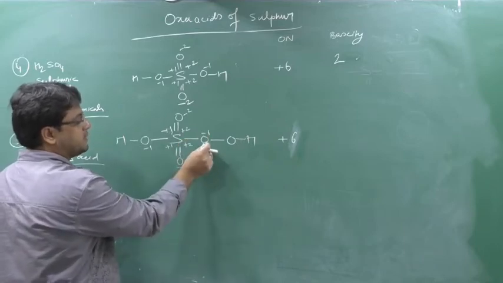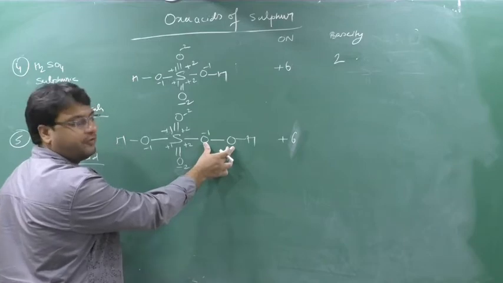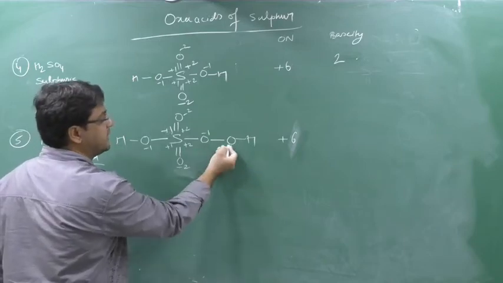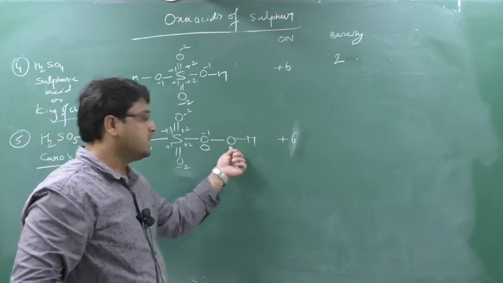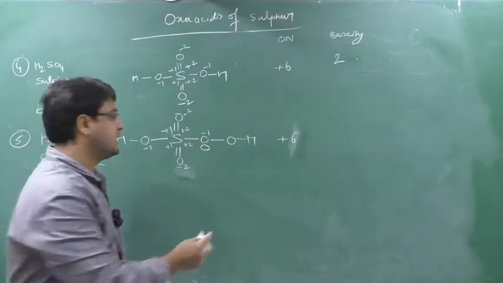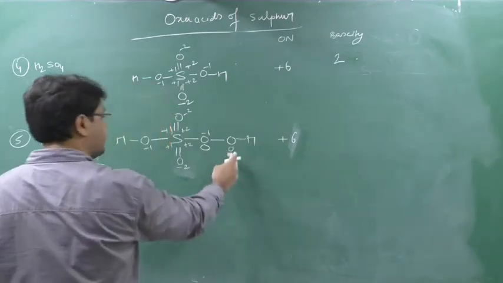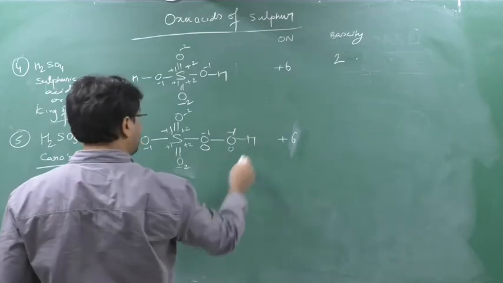Now I have to compare this oxygen and this oxygen. Out of these two oxygens, who is the more negative element? No one. What is the number of electrons transferred between these two oxygens? 0. Now again see this oxygen. Between this oxygen and this oxygen, who is more negative? No one, so the answer will be 0. Out of this oxygen and this hydrogen, who is more negative? The oxygen, so it will create plus 1.